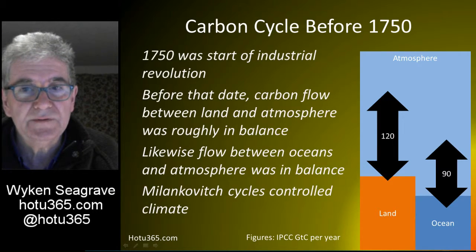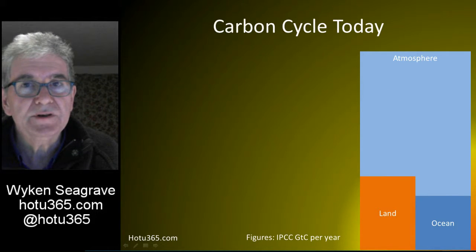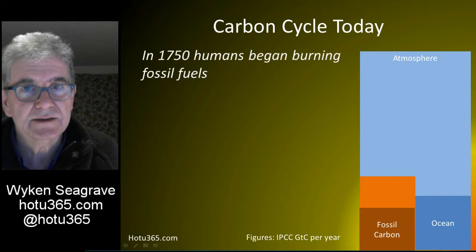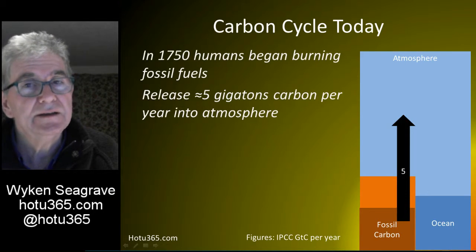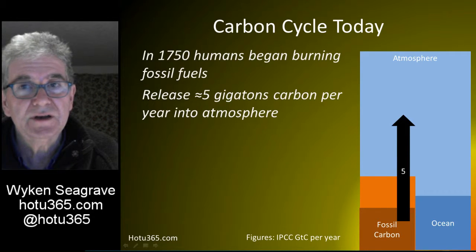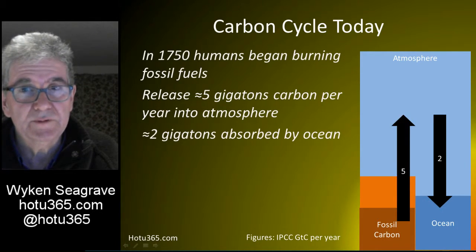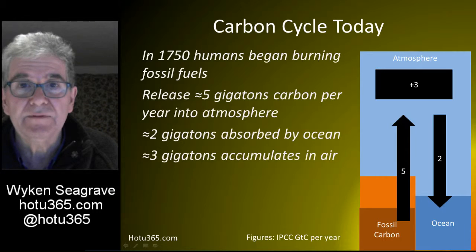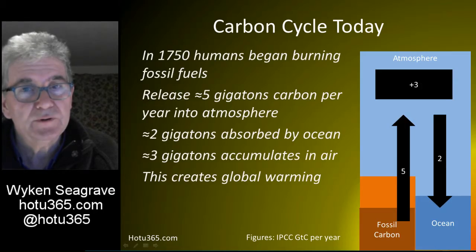The most important effects, as we have seen, were the Milankovitch cycles. In 1750, humans began burning fossil fuels, originally coal and now oil and gas. Today, this releases about 5 gigatons of carbon per year into the atmosphere. This is in addition to the 120 gigatons that flows between them from natural causes. About 2 gigatons of this is absorbed by the oceans, but the other 3 gigatons accumulates in the air every year. This is what causes global warming today, which we will talk about in the next